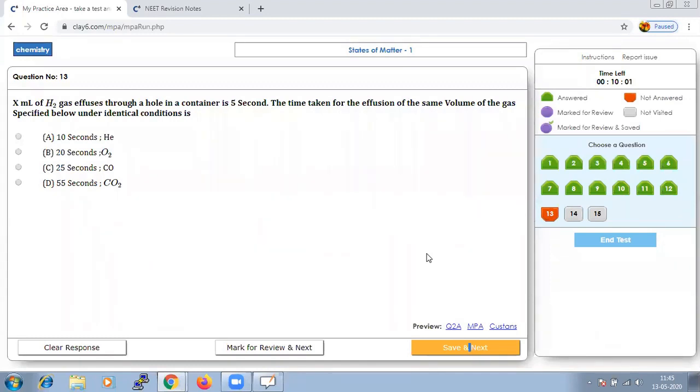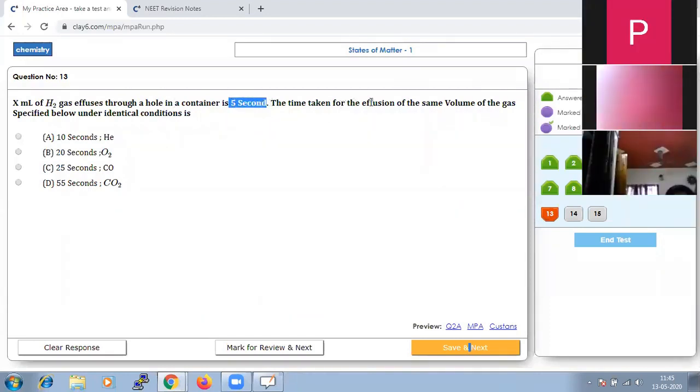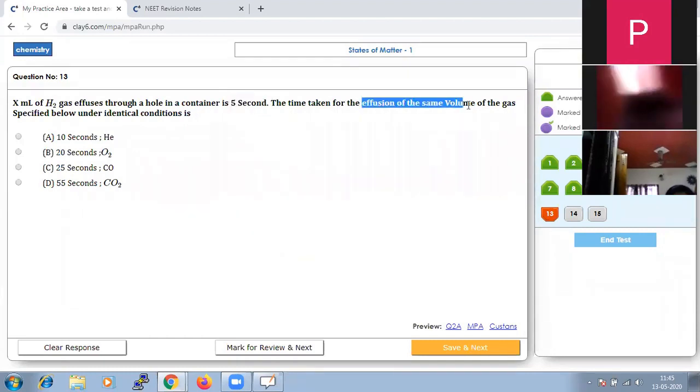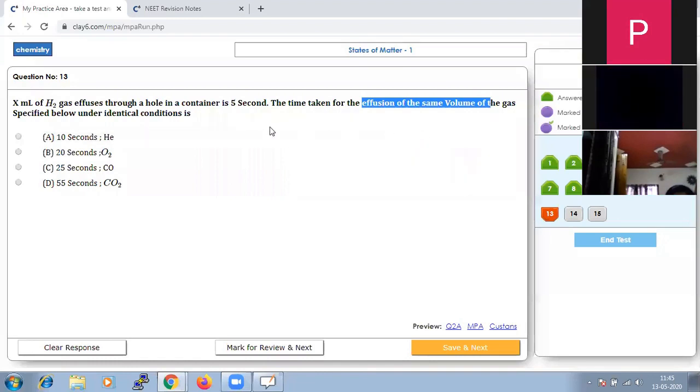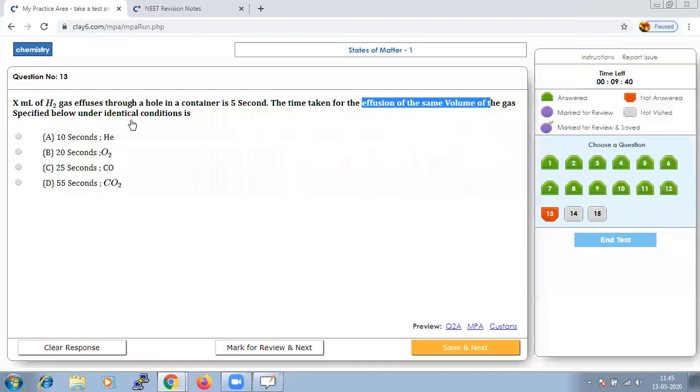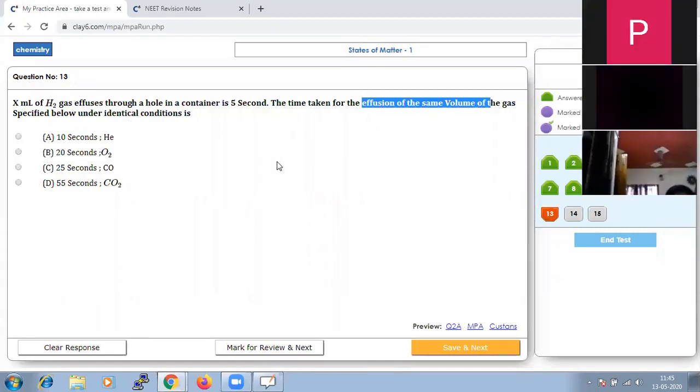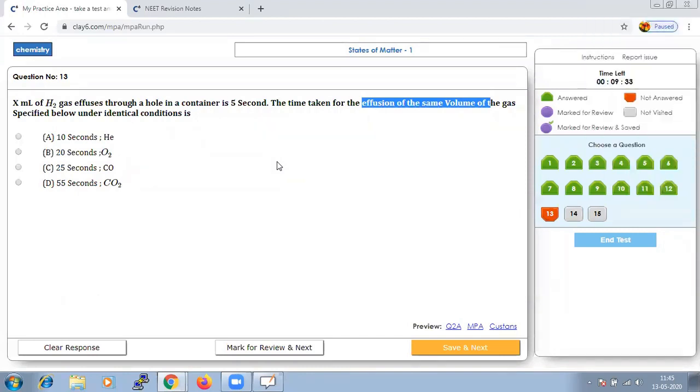They have given us X ml of H2 gas effuses through a hole in a container in 5 seconds, and we need to calculate the time taken for effusion of the same volume of gas. Here they are mentioning the same volume of the gas which is being specified below. So we all know the rate of diffusion formula.